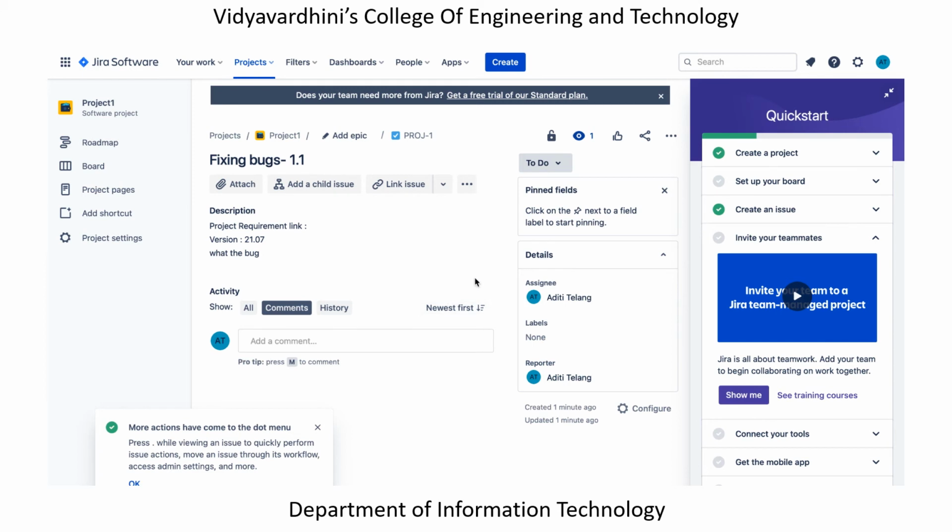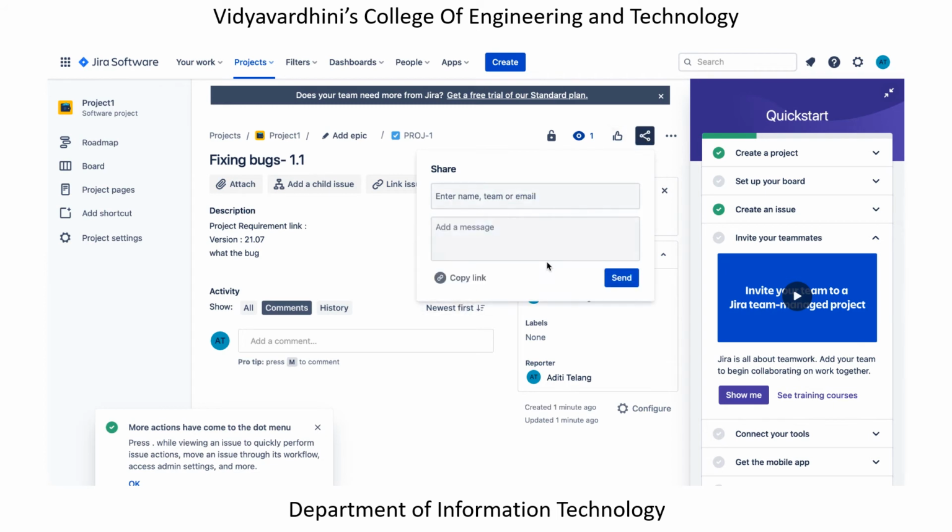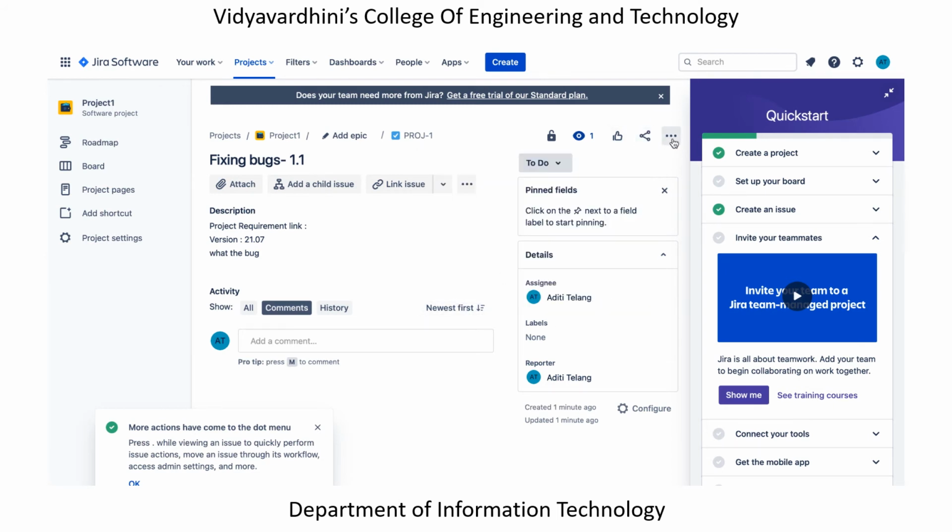Now suppose you are done with the project, or you move to another project, you don't need to keep track of it anymore. So you can always disable this watching option. You can also share this particular task with your team members, give them a customized message and share it. Also you can download it as a Word or XML document. The clone option, suppose you have a similar task.